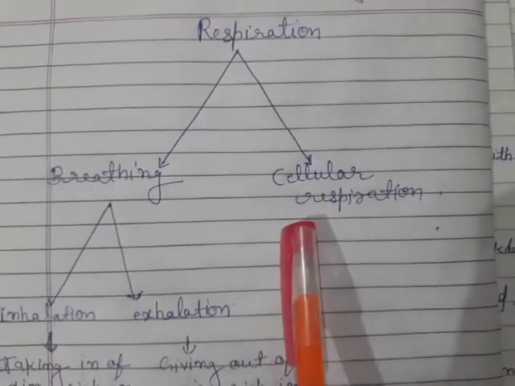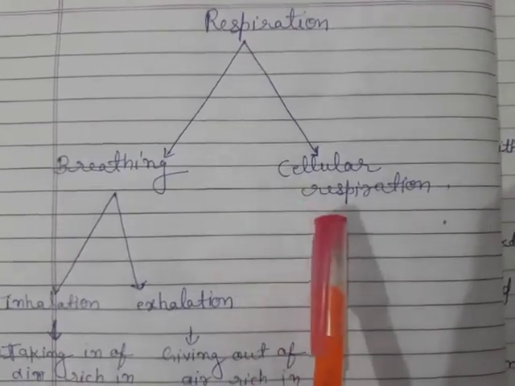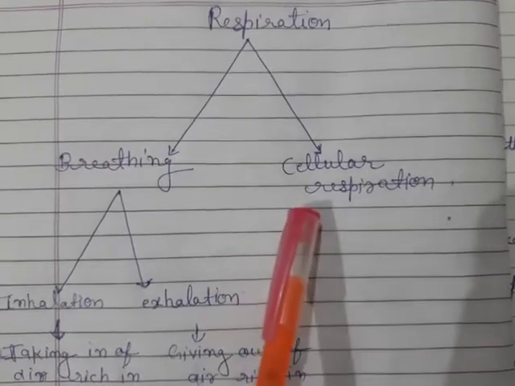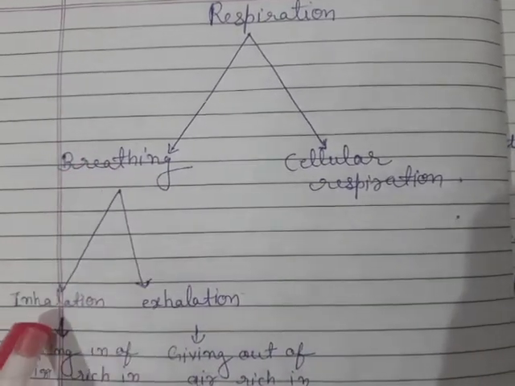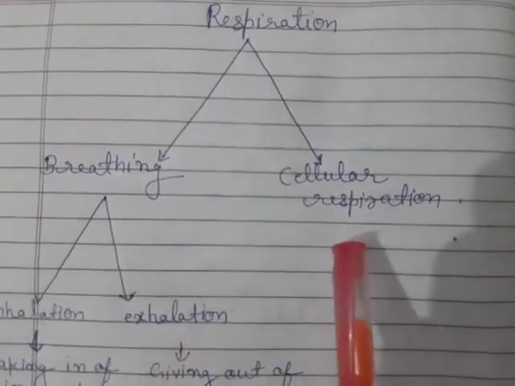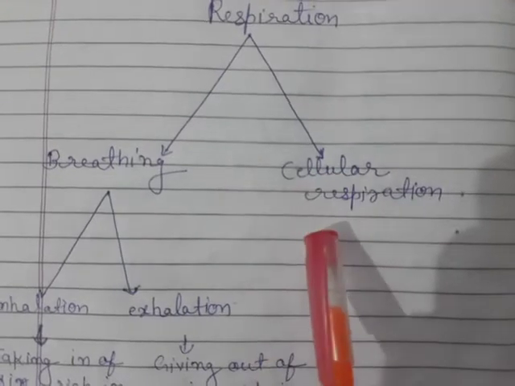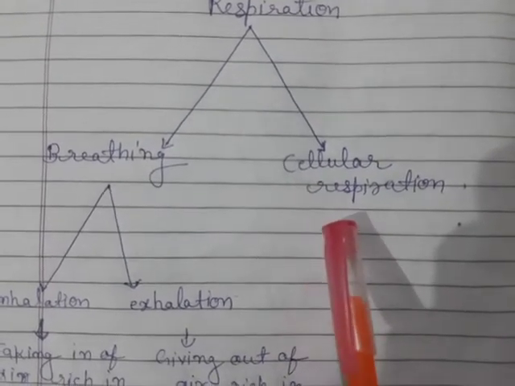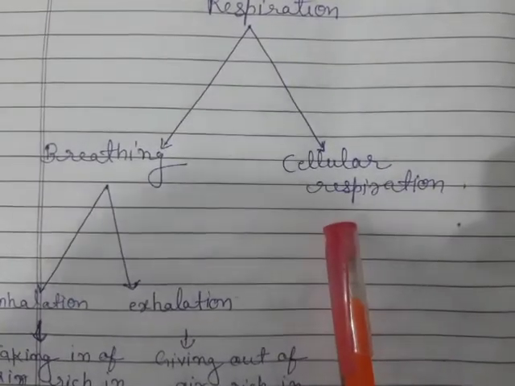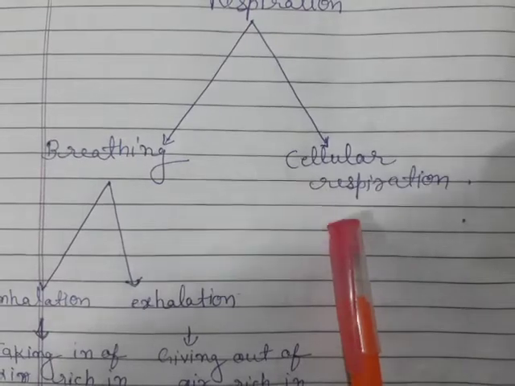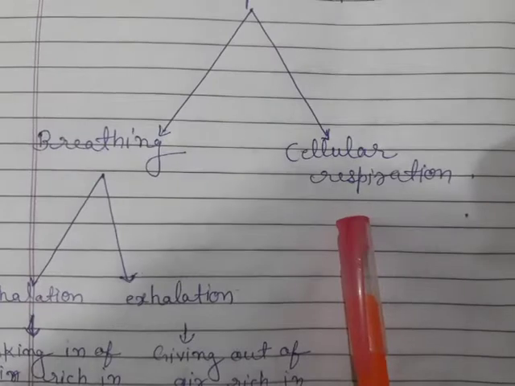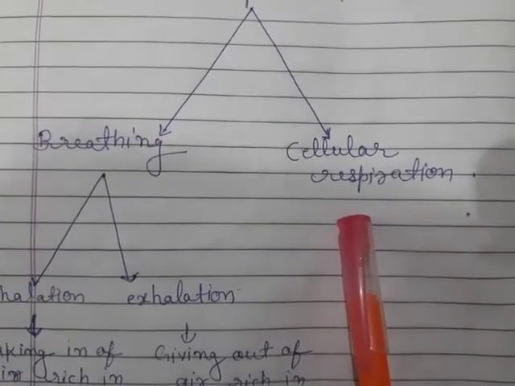The second one is cellular respiration. In this, oxidation of food material with the help of oxygen, which we take in during inhalation, is called cellular respiration. So, the cellular respiration process is performed in the cell. All living organisms are made up of a small microscopic unit called a cell. A cell is the smallest structural and functional unit of an organism.